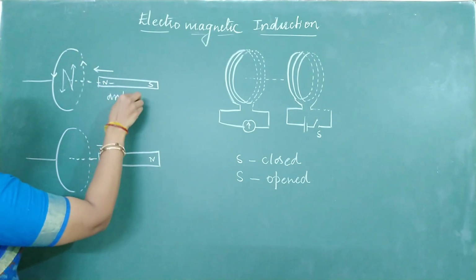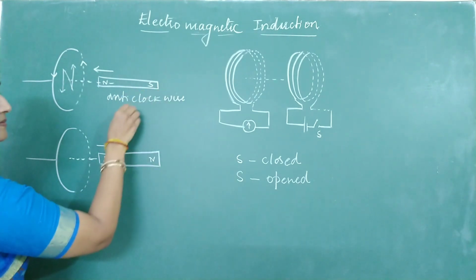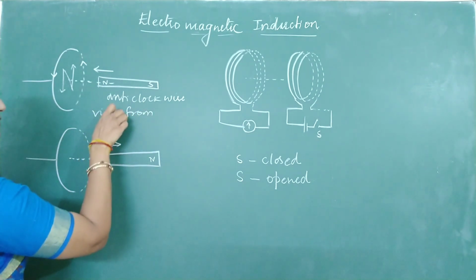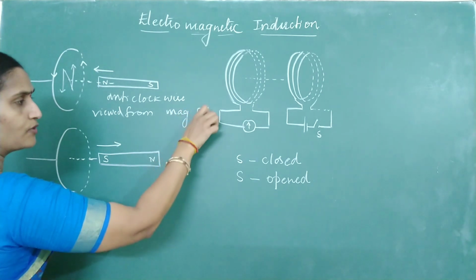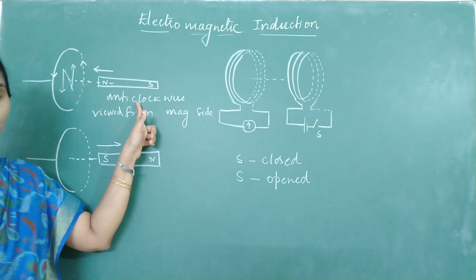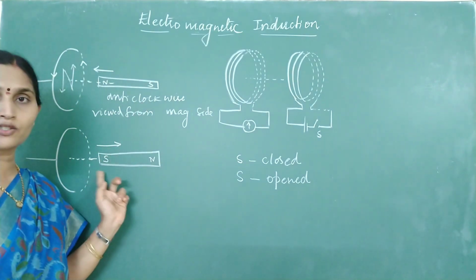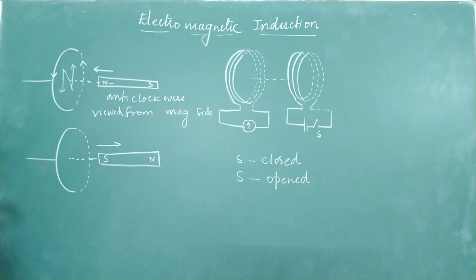Anti-clockwise when viewed from the side of the magnet. If you are viewing it from the opposite side, it will become clockwise, so you have to be very careful. All the directions I give will be from the magnet's side. Now tell me the answer for the second case.